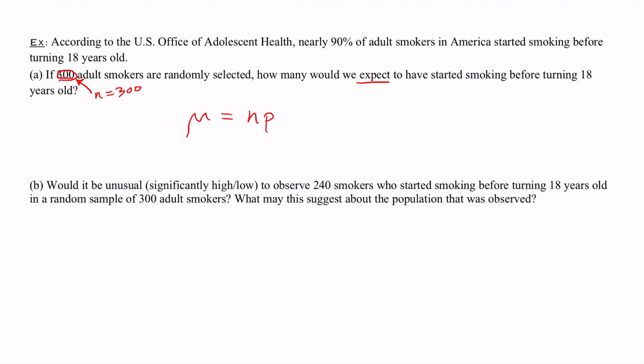And our probability that they were smokers would be 90%, so we'll do 0.90 for p. So our mean will be 300 times 0.90, which is 270.